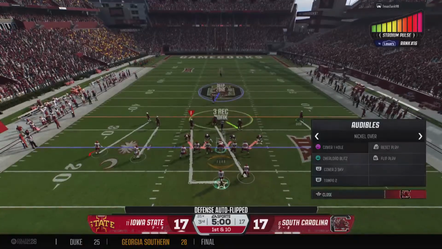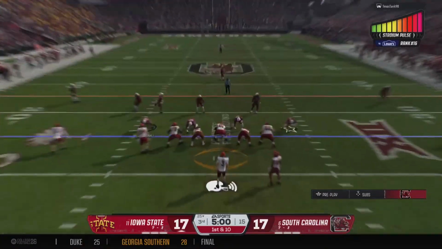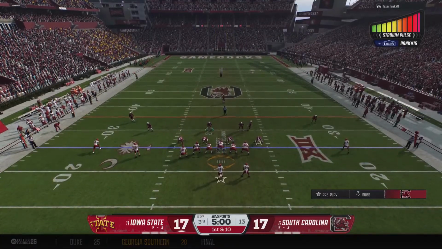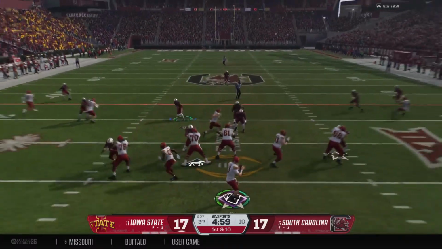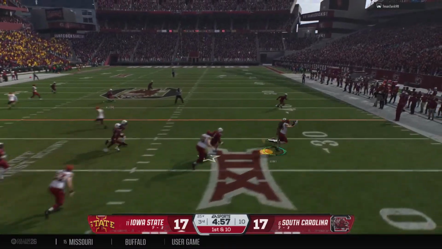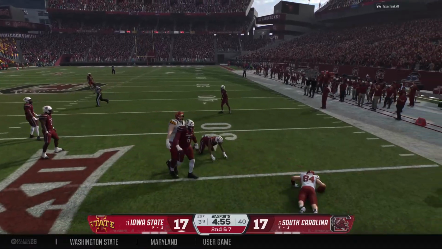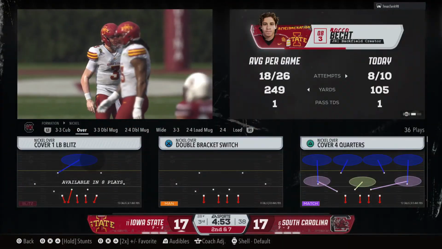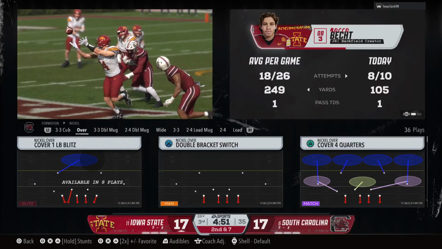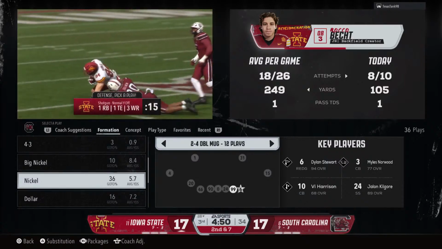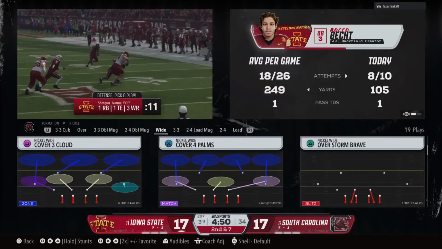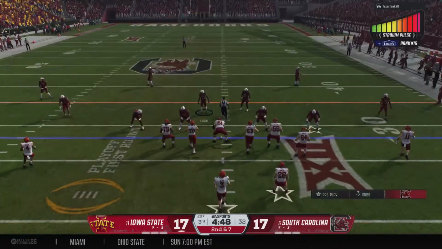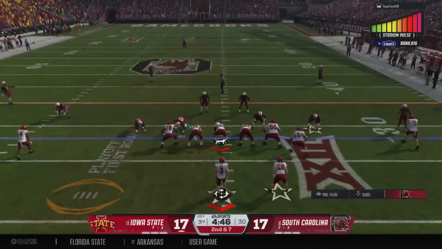First play of the drive now from the 25. Off the play fake on first down. Finds that big tight end for a short pass. Big man finally brought down by the quarterback. That was a tough assignment. And here the tight end shows off his hands for a nice gain. Love to see the big man get his touches. That completion makes it second and medium.